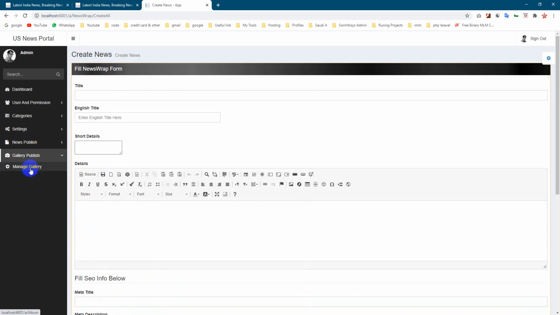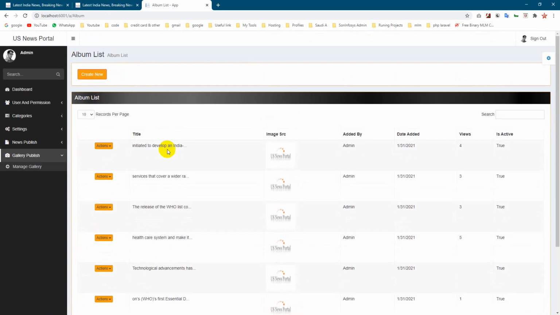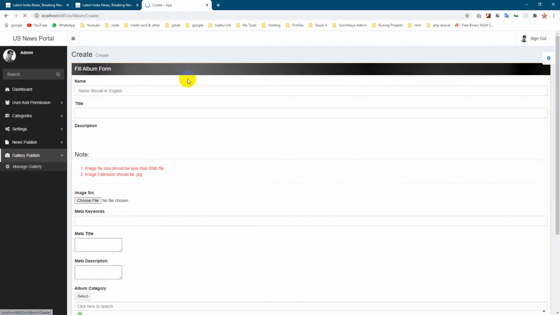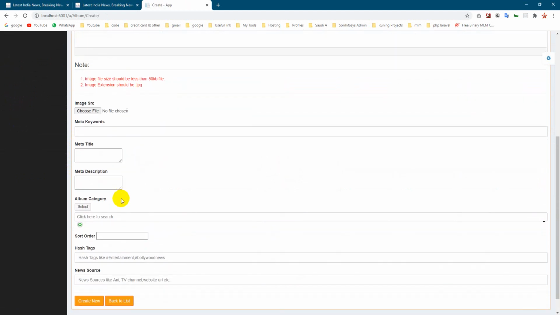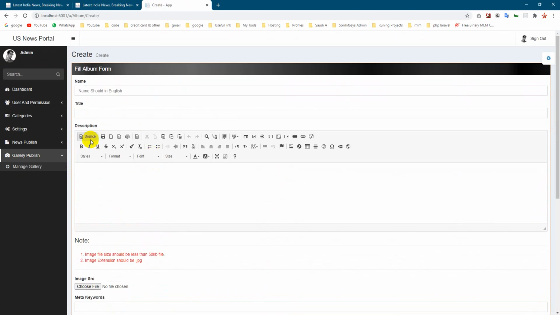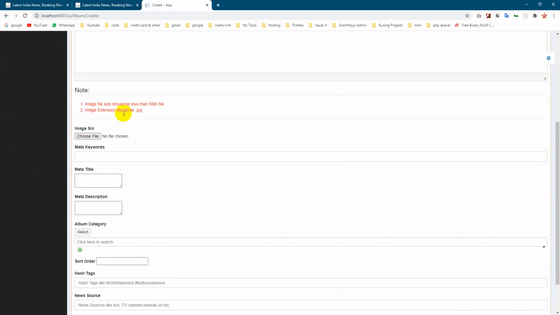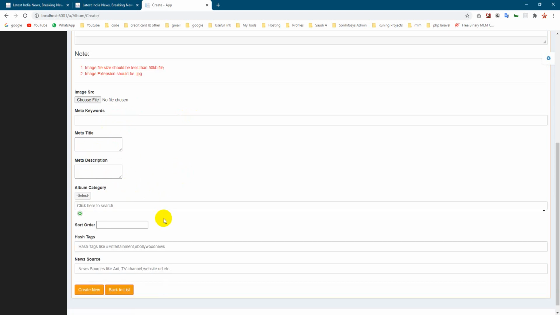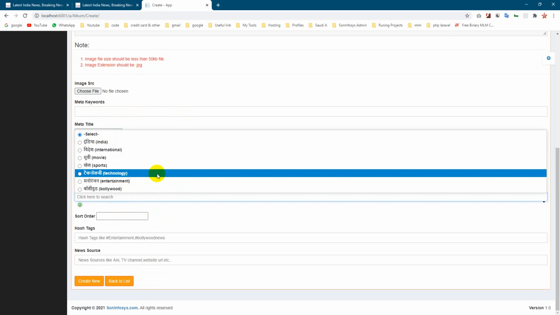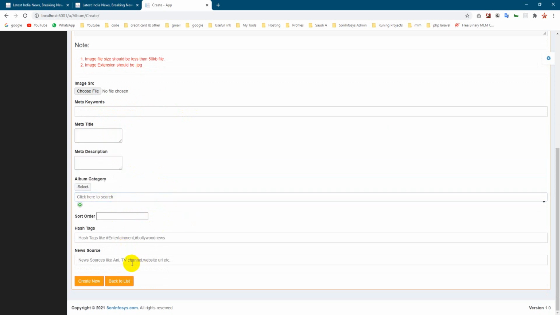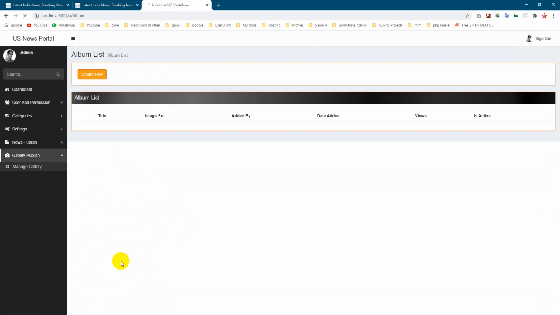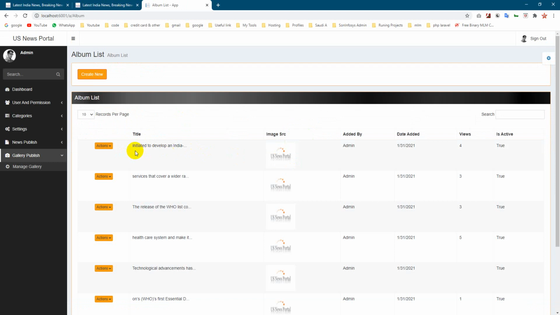The last one is gallery management. First you create an album here, with title, description, name, and image. Then the meta description and title. You can choose a category, sort order, hashtag, and news source, and create a new album.